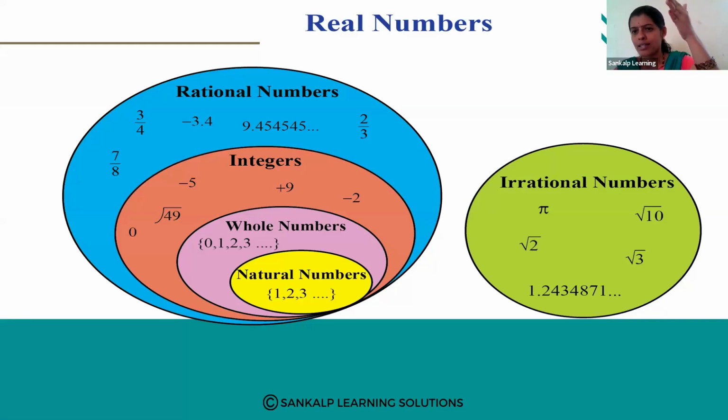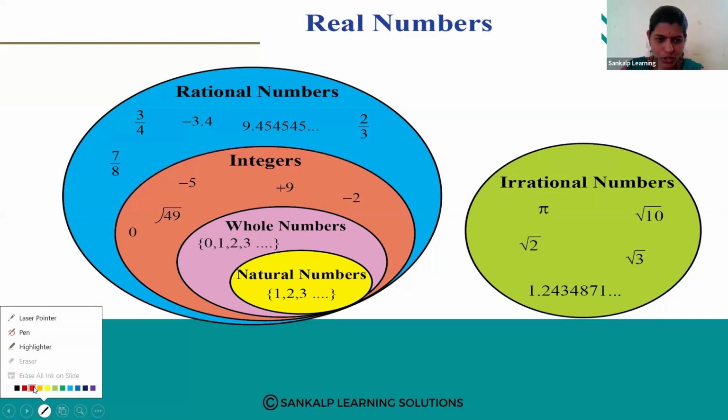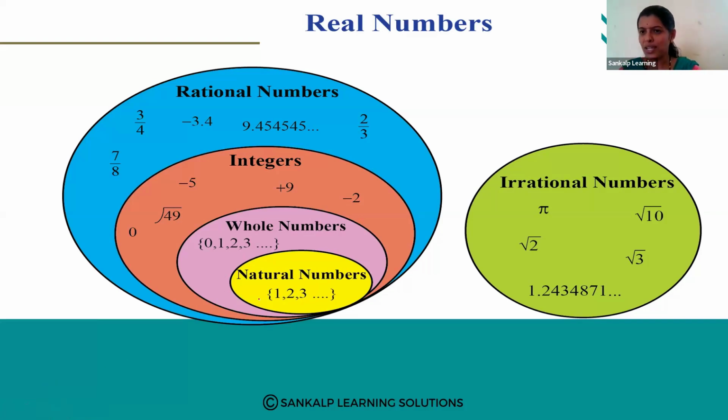So there are so many types of numbers, right? Natural numbers, whole numbers, integers, rational numbers and irrational numbers. So first comes natural numbers. What do you mean by natural numbers? Natural numbers are the counting numbers. When you start the numbers from 1, 2, 3, 4, that set of numbers we call natural numbers.